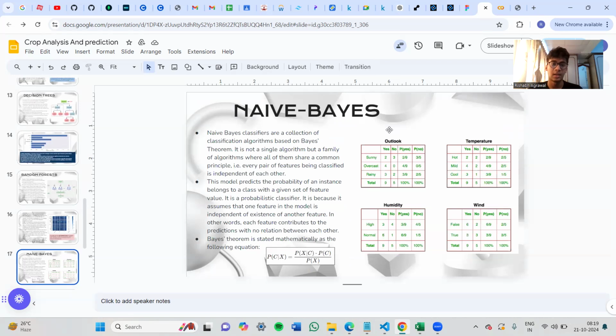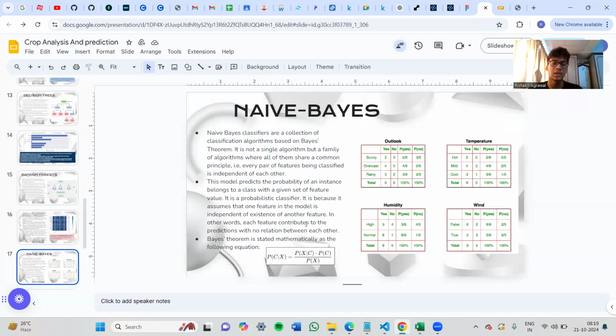Naive Bayes. These are a collection of classification algorithms, which are based on the well-known Bayes theorem. It is not a single algorithm, but a family of algorithms with a common principle that every pair of features is independent of each other. You can see the Bayes theorem stated down. P of C given X is P of X given C into P of C upon P of X.